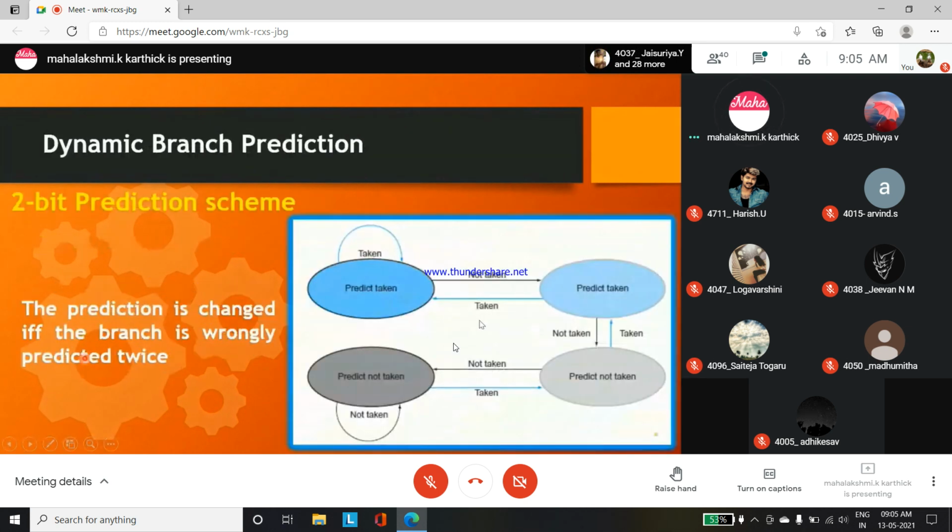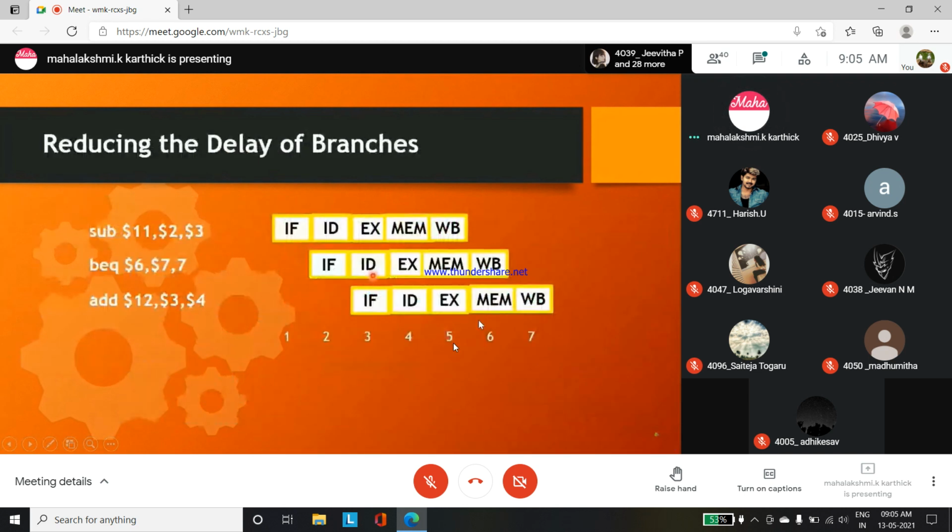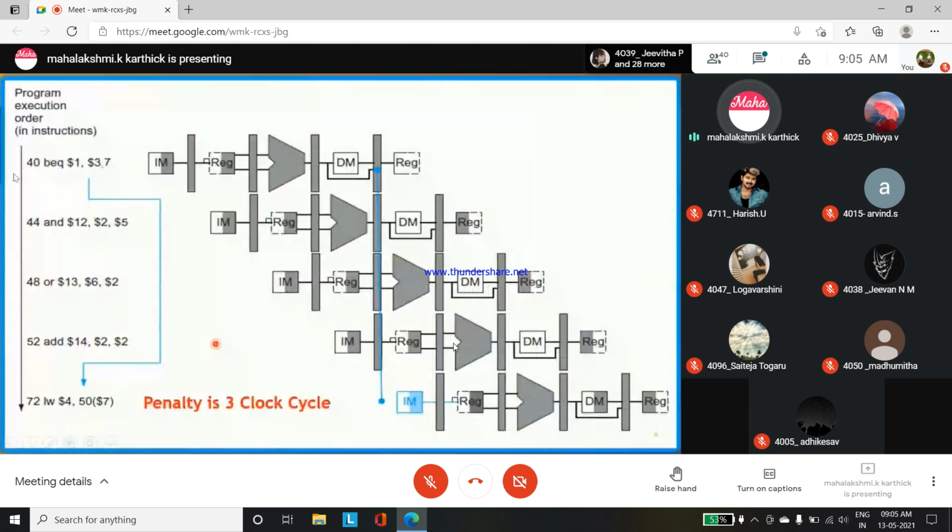See, for example, this is the equation. You are passing inside the pipelining, and inside the pipelining you have the branch history table, where the branch history table is present, that you can analyze. From instruction memory, it is pointing to the branch history table. In the branch history table, computer architects have designed a prediction table: 0 means not taken, 1 means taken.